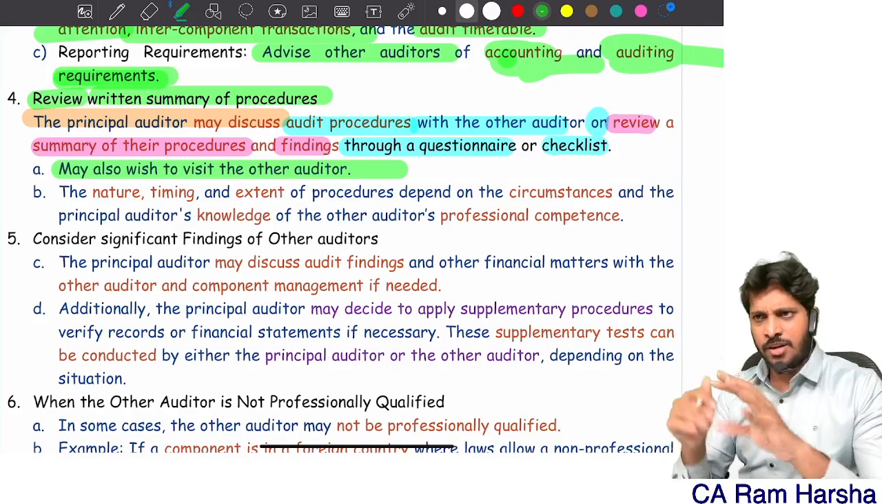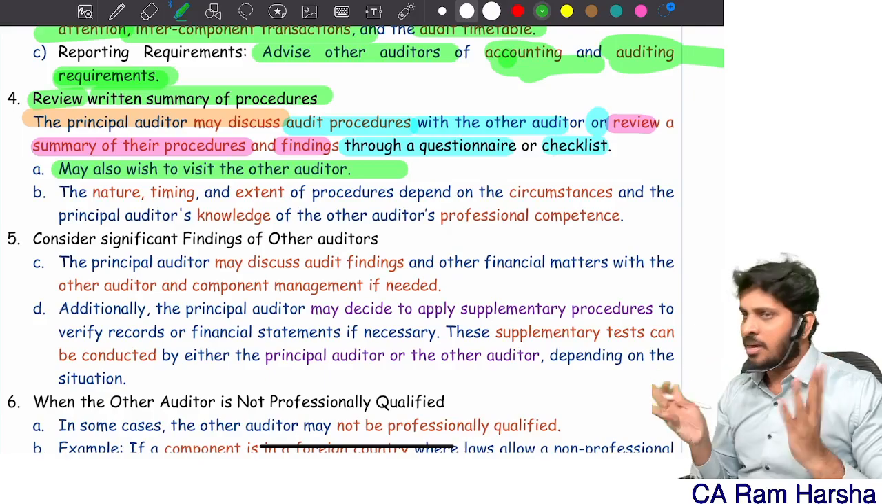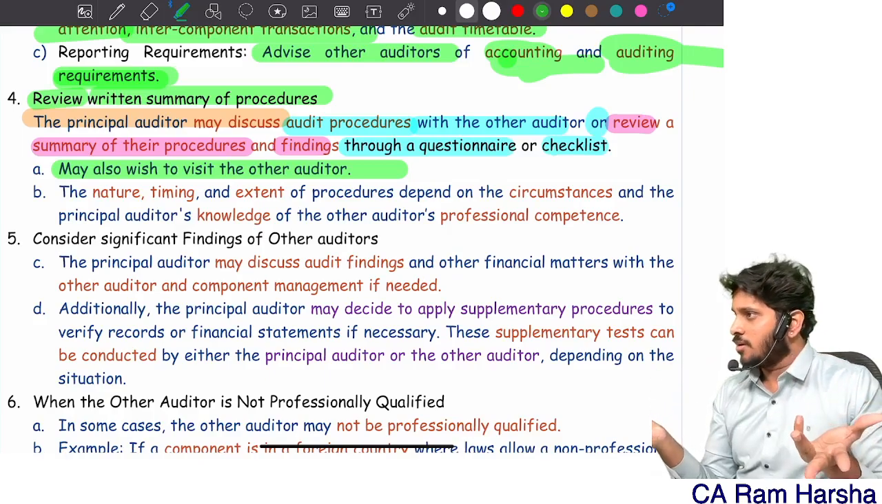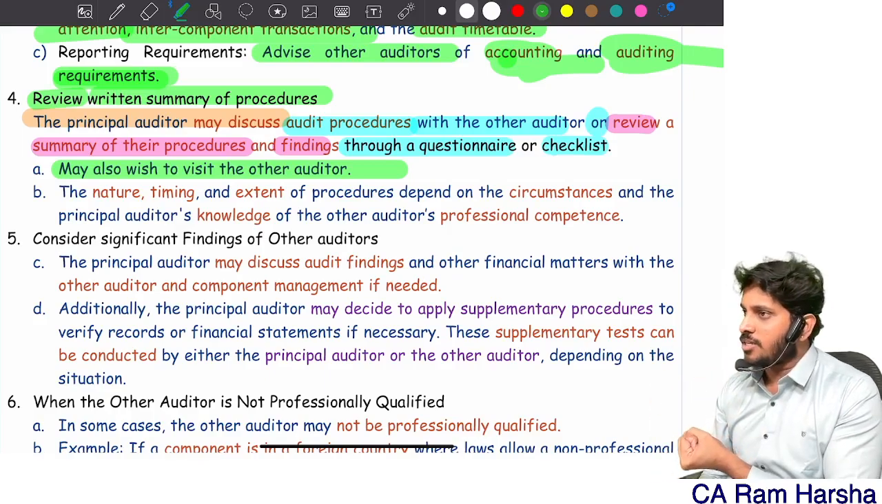He will fill. What information you want, you give me, I will fill it and give you. But I will not give you my working paper. Principal auditor can do nothing here because he doesn't have any right on that. SQC, documentation is ownership of the auditor.